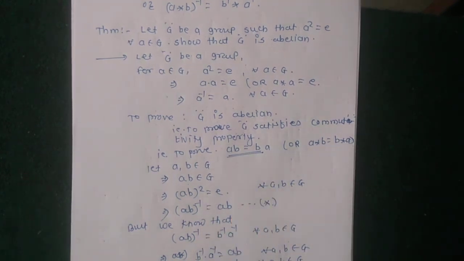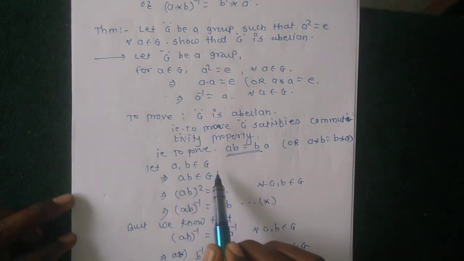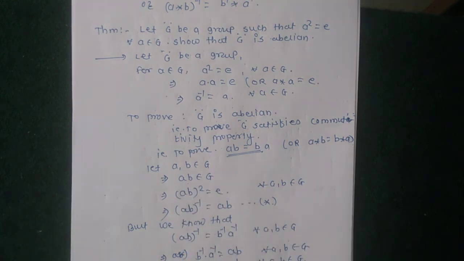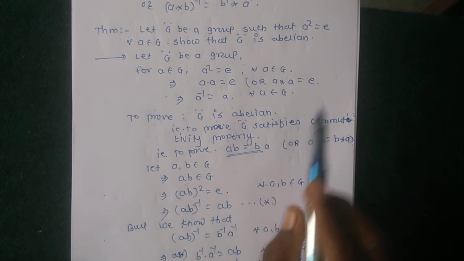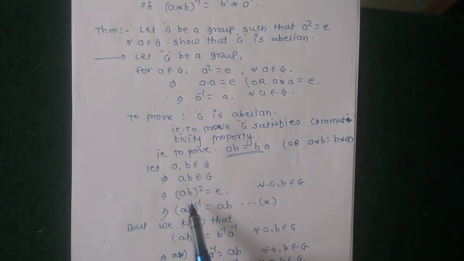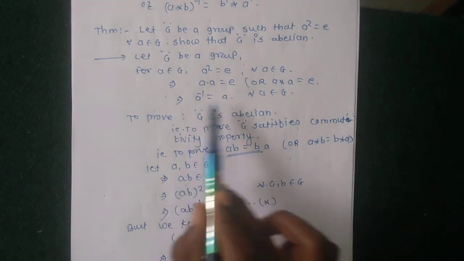Consider firstly ab belongs to G, which implies that G is closed under the given binary operation, so G satisfies the closure property, which implies that ab belongs to G. But since ab belongs to G, this element satisfies this property: (ab) squared equal to identity. Writing (ab) squared equal to identity implies that the inverse of ab is ab itself.